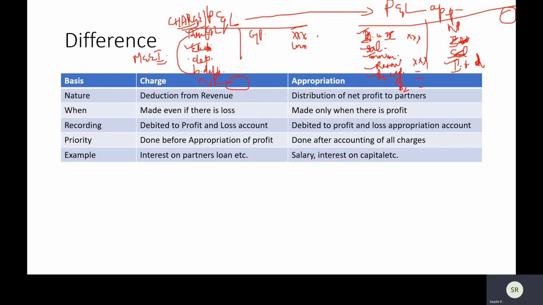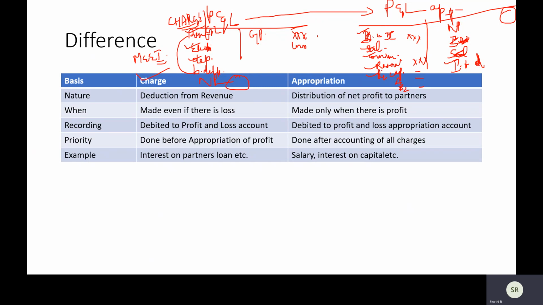Similarly, depreciation is something that you have to show as per accounting standards. You have to show these things. So basically, all this kind of expenditure which is unavoidable is called a charge, right? And what is appropriation then? It is mere distribution, and generally, as a rule, only when you have profit,